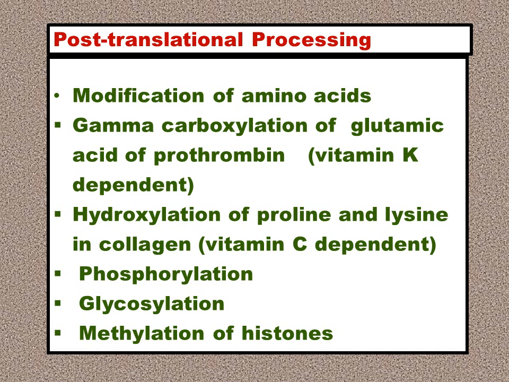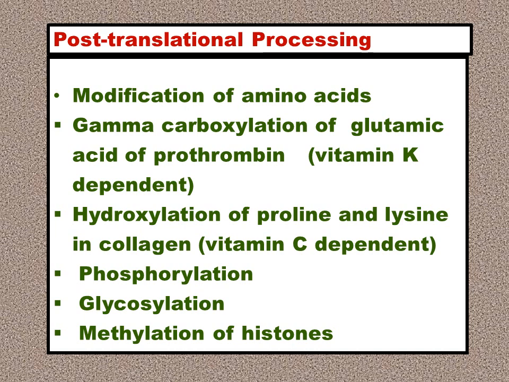Then hydroxylation of proline and lysine in collagen is vitamin C, ascorbic acid, dependent. The hydroxylation of the amino acids proline and lysine is another post-translational modification. Then phosphorylation, wherein addition of simple phosphate groups is also a post-translational modification of the newly formed protein, or glycosylation, the addition of carbohydrate groups to the newly formed protein, or methylation of histones.